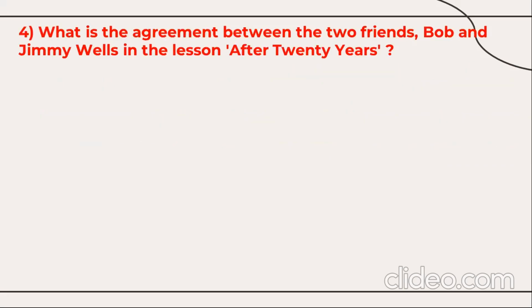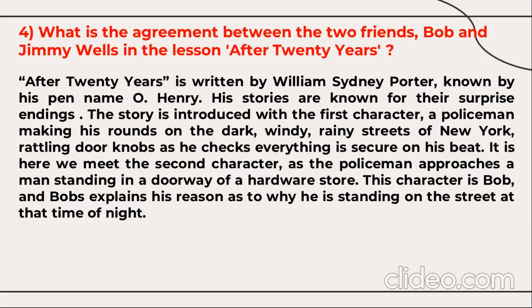Then, what is the agreement between the two friends, Bob and Jimmy Wells, in the lesson After 20 Years? Very interesting story. After 20 Years is written by William Sidney Porter, known by his pen name, O. Henry. His stories are known for their surprise endings.